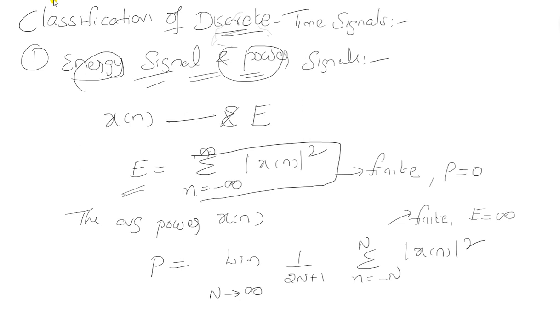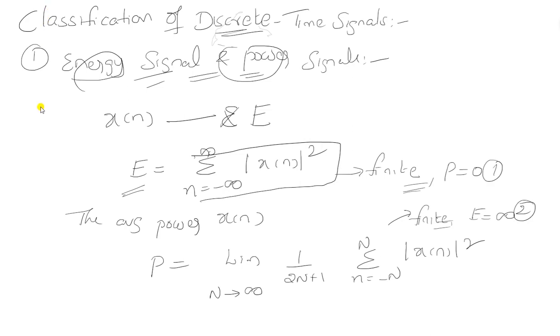If the signals do not satisfy either of the above two conditions, this is condition 1, this is condition 2, then those signals are said to be neither energy signal nor power signal. That is the main definition for energy signal and power signal.